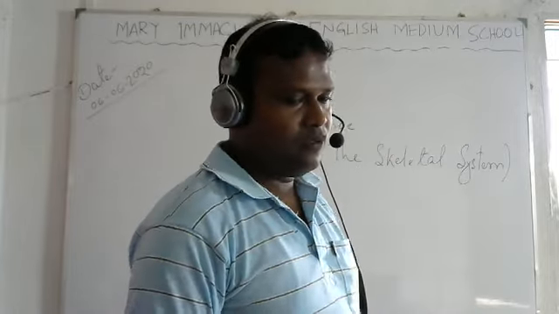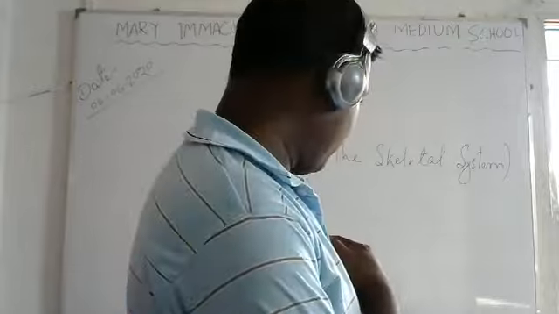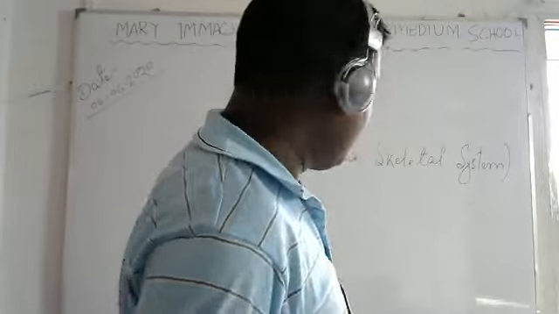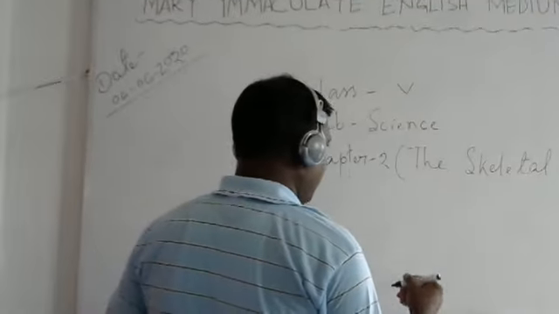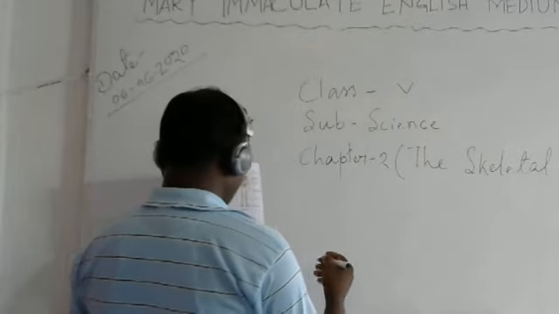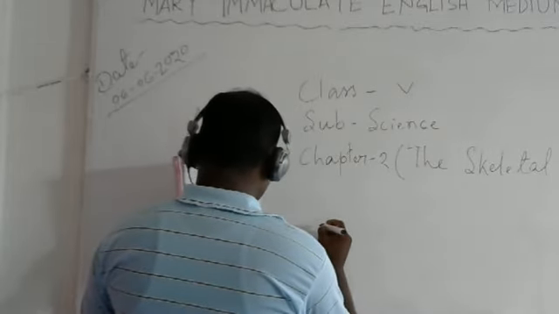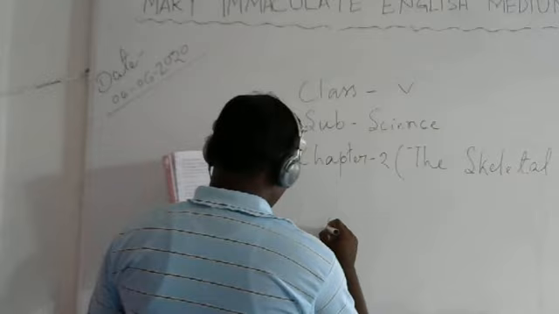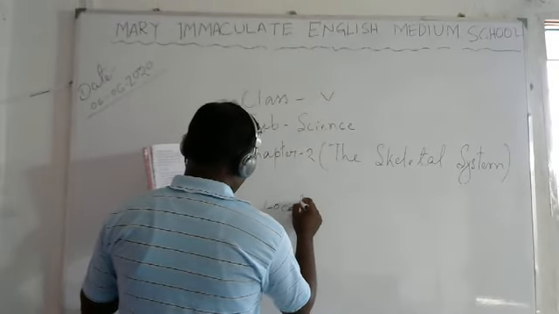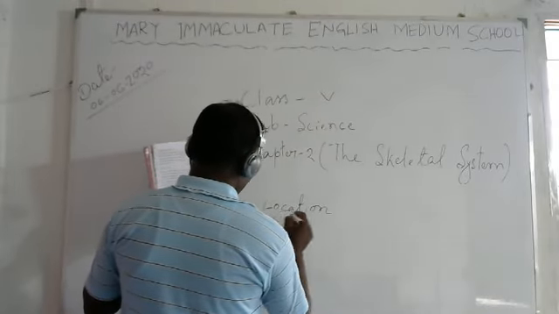Three points you should know. I am writing the three points. No need to remember all the points. First one is location.